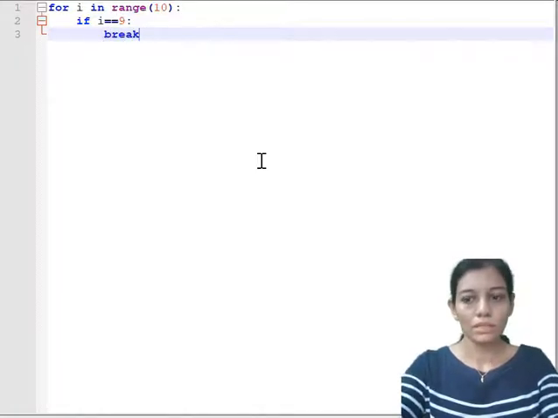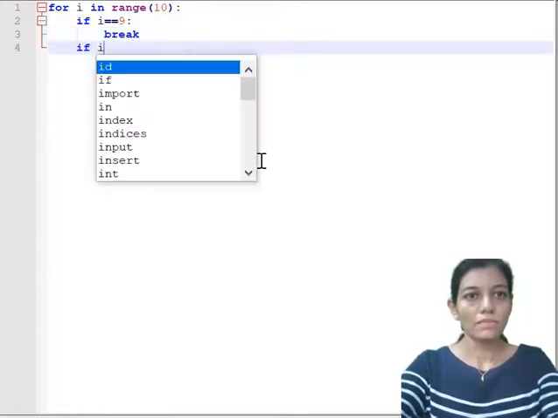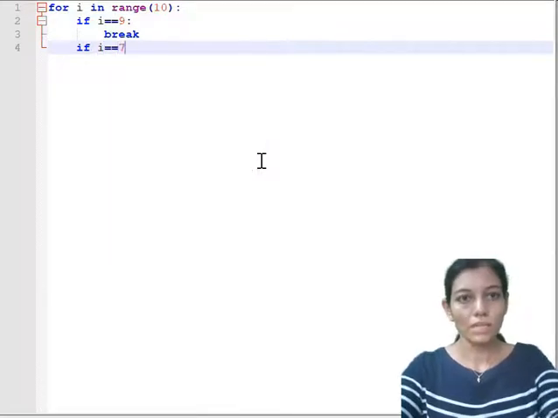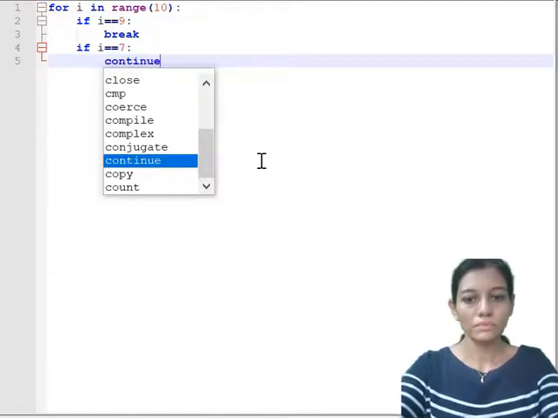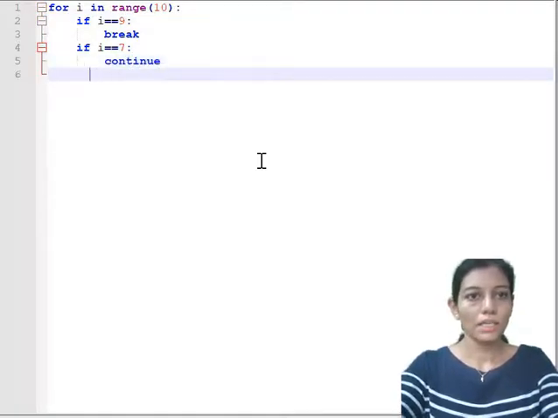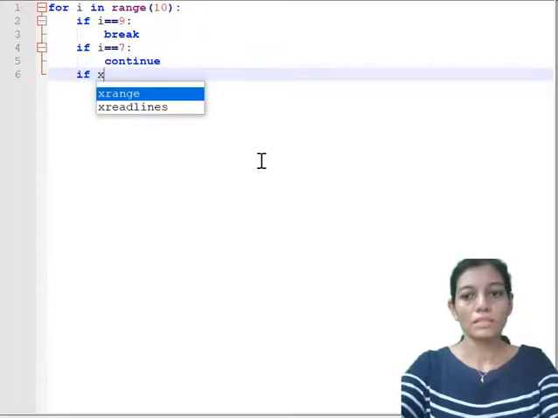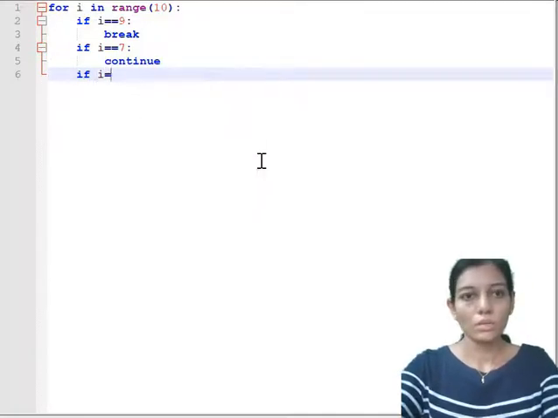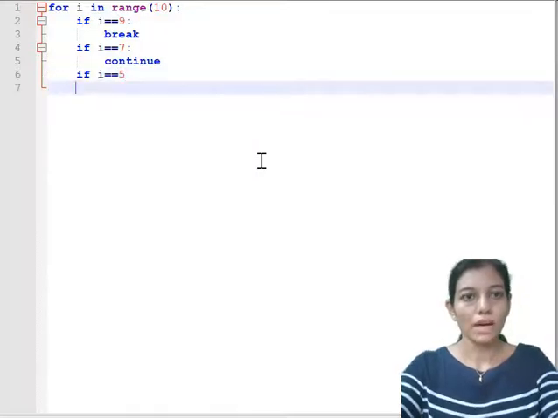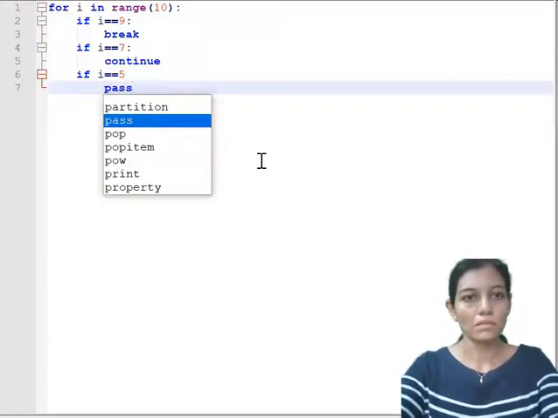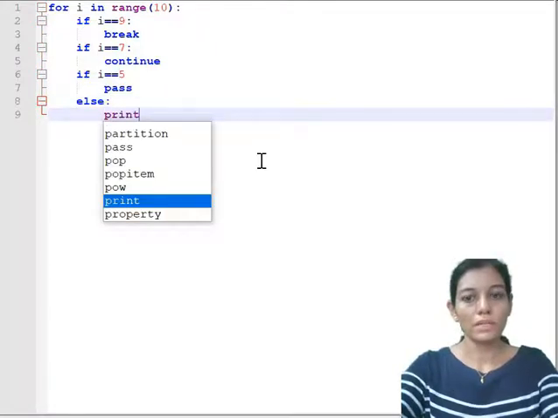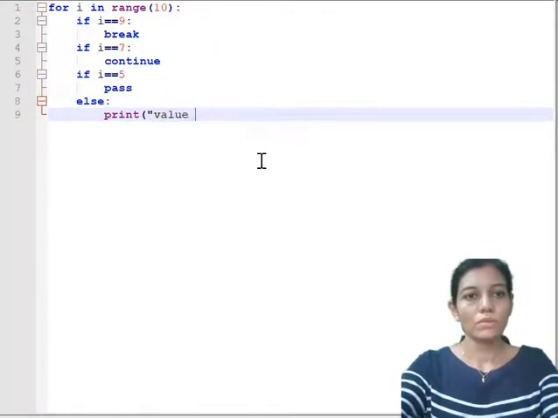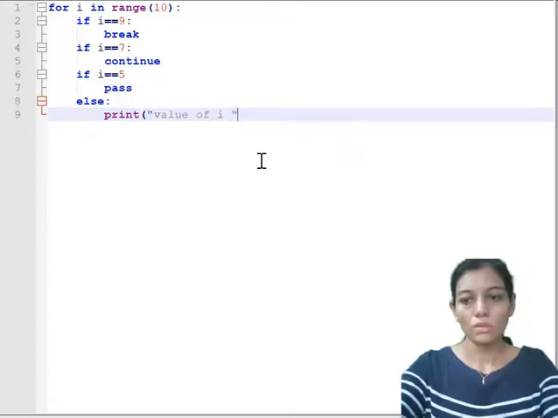Okay, then next, if I equal to 7, in that case I would like to continue, and in case of if I equal to 5, I just want to have a pass, meaning I don't want to do anything in this case. Else colon, I will print the value of I. Okay, this is how I want to execute each and everything.